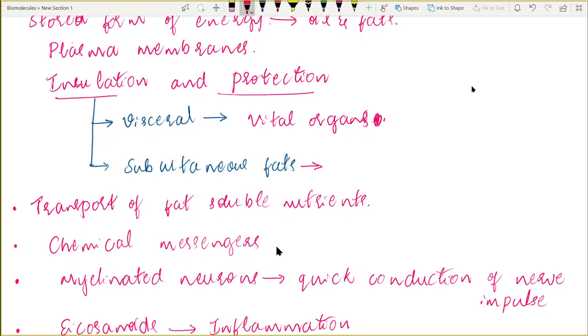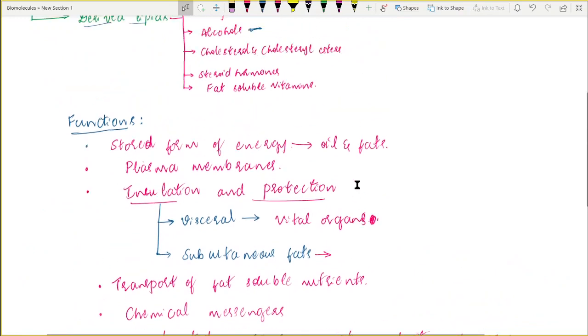Lipids act as chemical messengers. Some of our neurons are myelinated neurons, and the myelin sheath is nothing but lipid. Sphingomyelin is going to form this myelin sheath, and therefore they are involved in the quick conduction of the nerve impulse. Some of the lipids like eicosanoids are involved in inflammation. So students, that's all about the function and structure of the lipids.